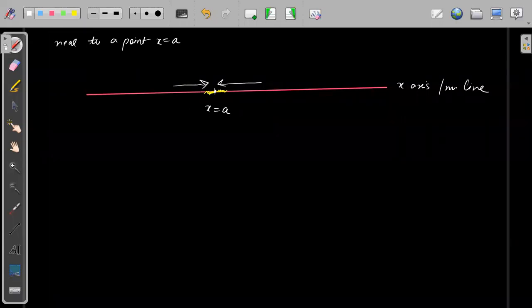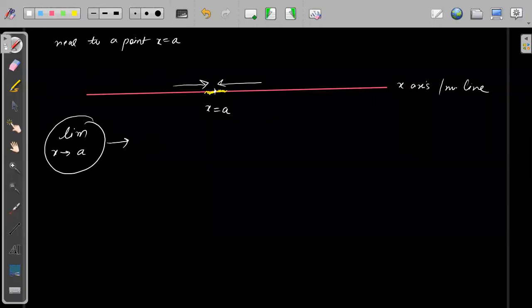So this means that we are saying limit of x tending to a. This is the representation, and by this we mean that we are approaching a point x which is equal to a. We are approaching a point x which is equal to a, right?